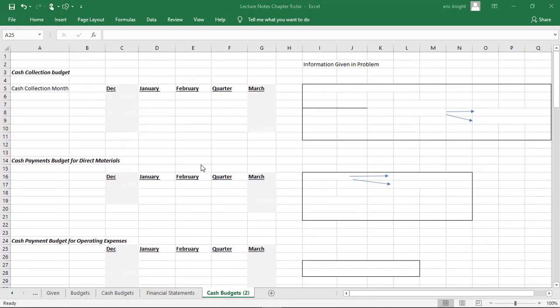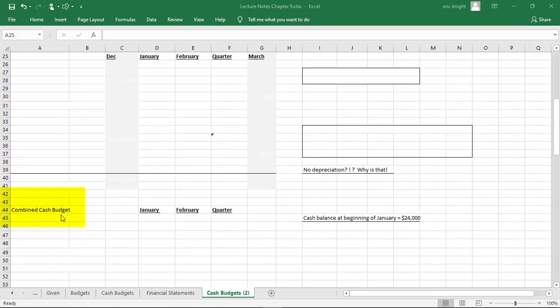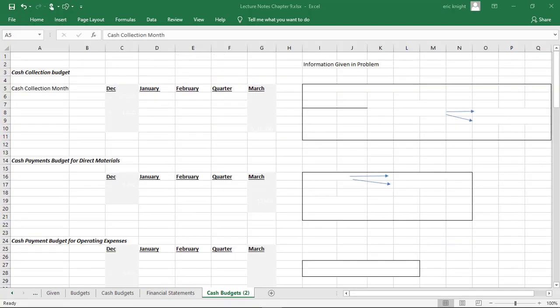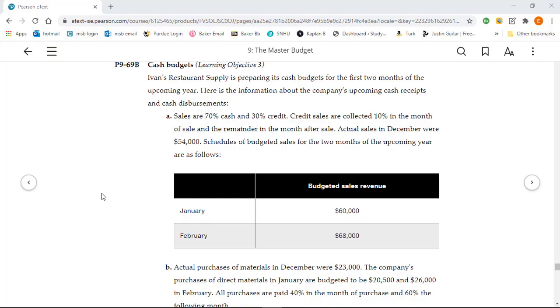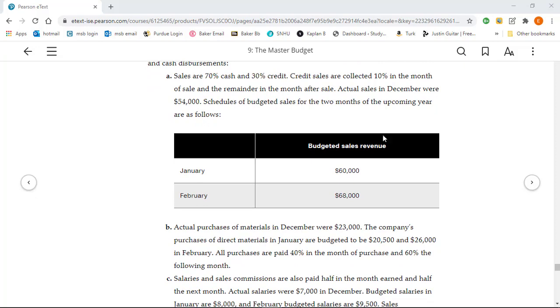So you have the cash coming in, and then the other side of the coin, the cash going out, and then you bring it all together in a combined cash budget where you compare cash coming in and cash going out to make sure that you have enough. So the cash collection budget, let's focus on that first. If we look at the homework information, we see the information for the problem. We see that there's some sales information provided. And so we want to look at the sales that we have and see when the cash is going to come in from those sales.